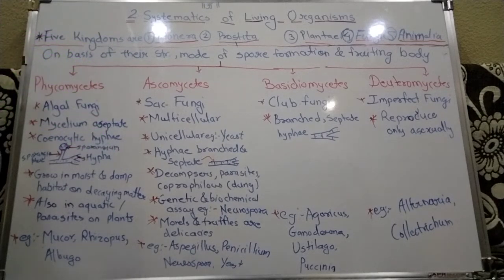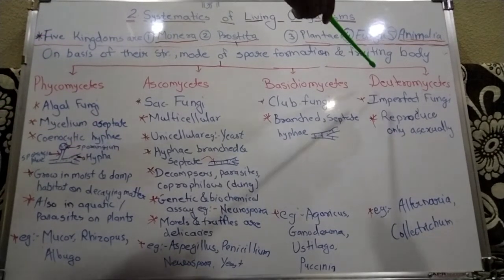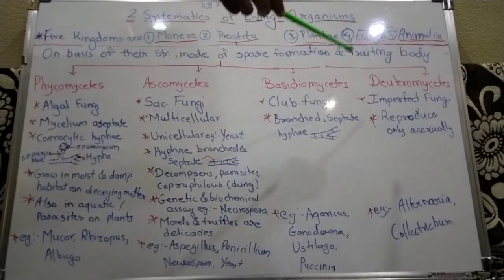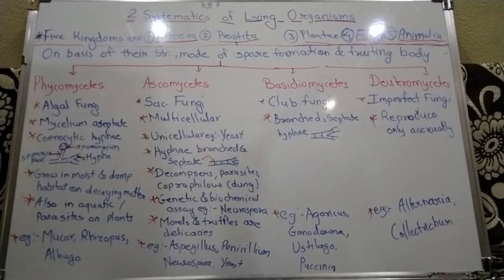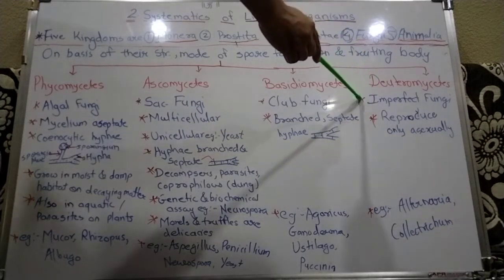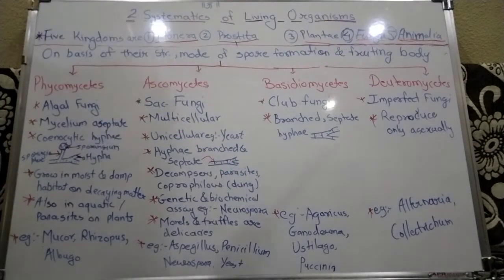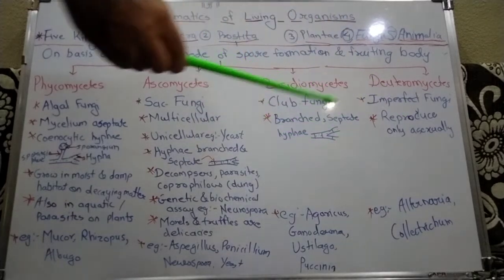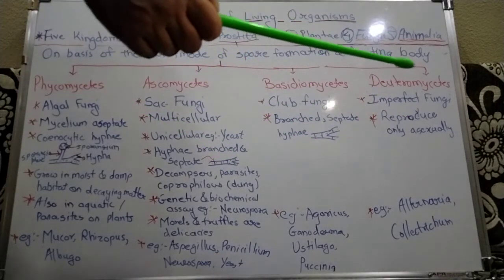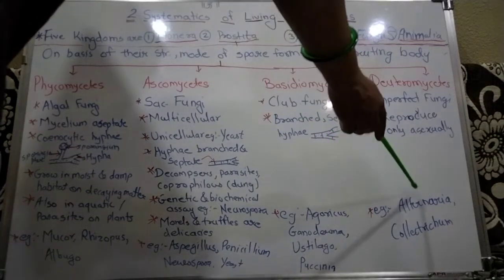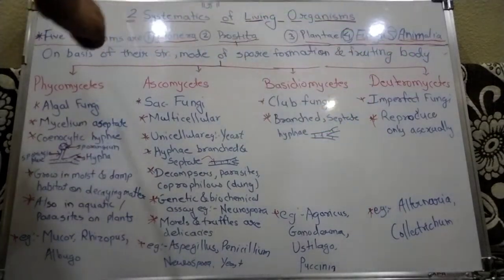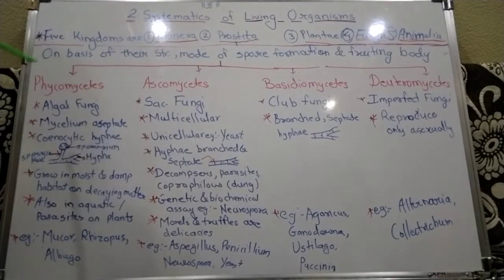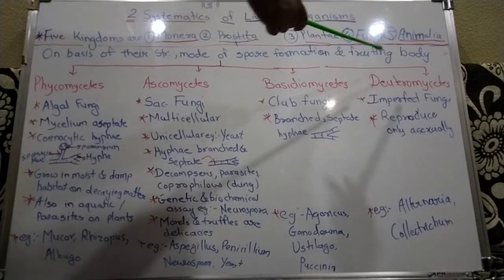So in Basidiomycetes there are some useful fungi and some parasitic fungi. Then the next group is the Deuteromycetes, also called imperfect fungi. They reproduce only asexually. Examples are Alternaria and Trichoderma. These are the four groups of kingdom fungi: Phycomycetes, Ascomycetes, Basidiomycetes and Deuteromycetes.